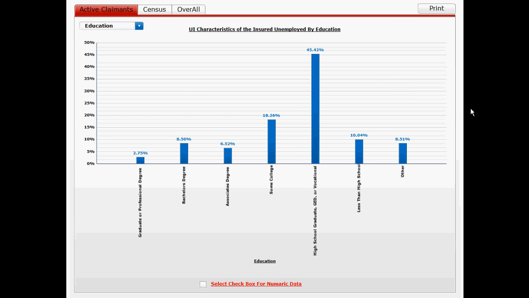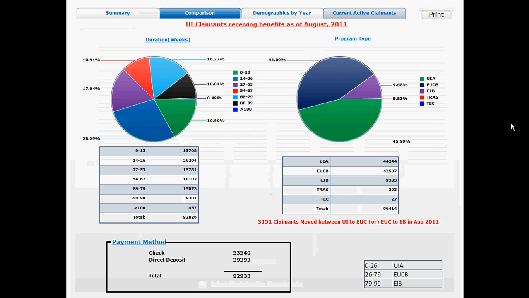In this next demo, you'll also see, again, characteristics of insured unemployed by education type. Again, we have the same categories that are very common in this industry. You can see the numbers for these particular claims. Again, this information can be cut in so many different ways based on the existing data that you already have.